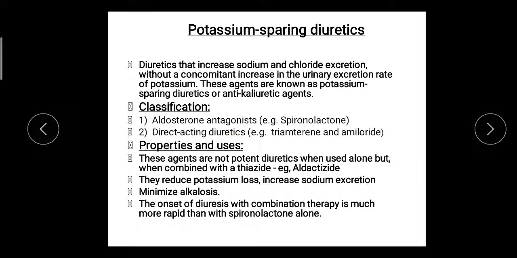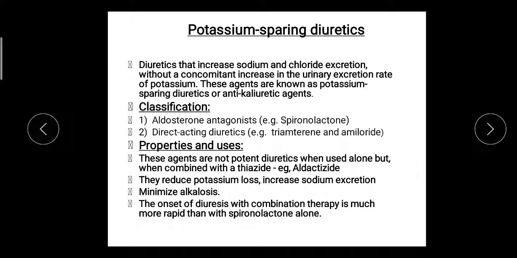Aldosterone antagonist means they inhibit the role of sodium potassium ATPase pump, example is spironolactone, and direct acting diuretic means they block the sodium channels which are present in the luminal. Examples are triamterene and amiloride.